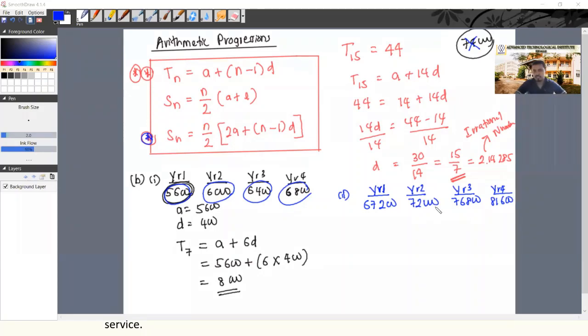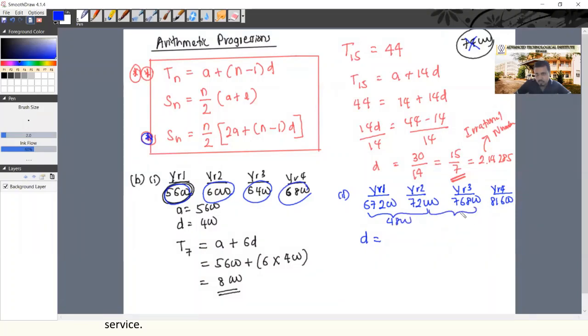Yes, there is. What is the common difference? What is the value of D? See here, if you take these two, what is the difference? 72,000 minus 67,200 is 4,800. The difference is 4,800.